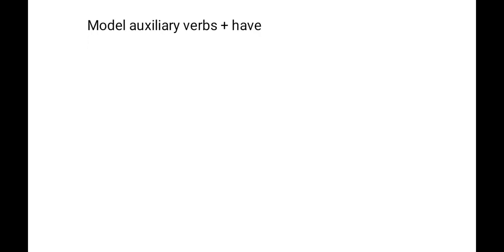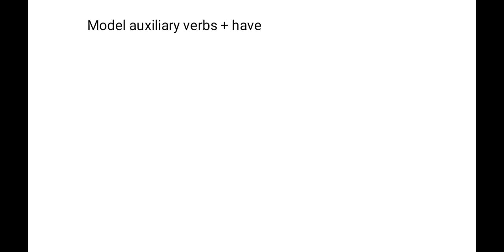Guys, this is done. But if you find any modal auxiliary verb with have, meaning can, could, shall, should, etc. with have. If you find any sentence which is using modal auxiliary verbs plus have, how can you change those sentences into passive voice?